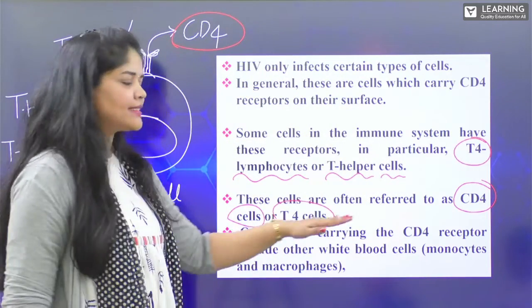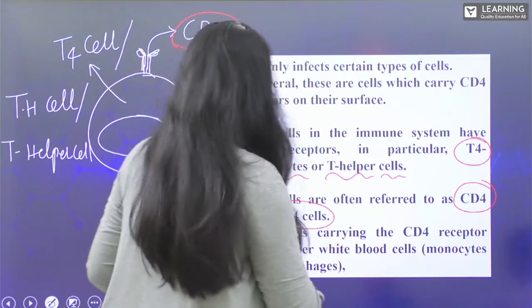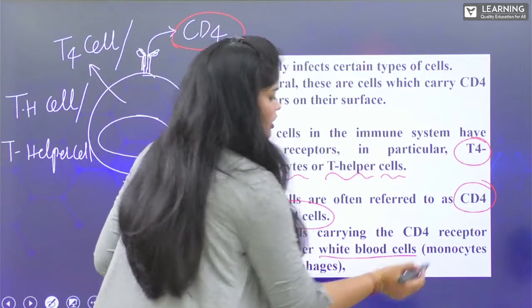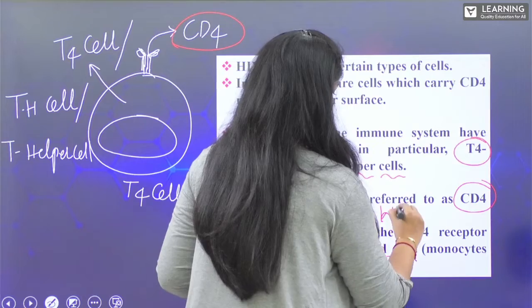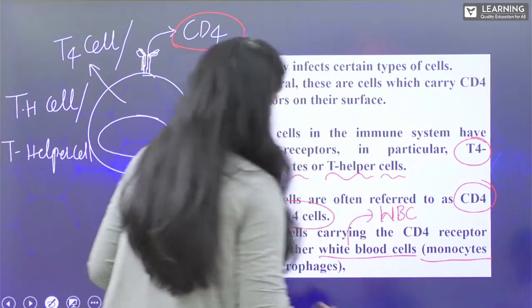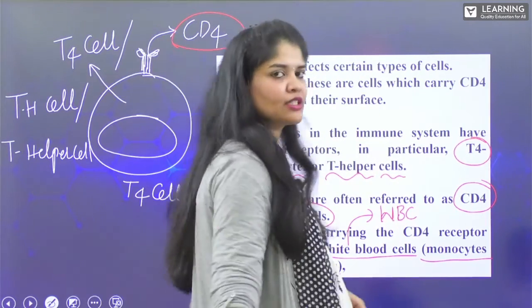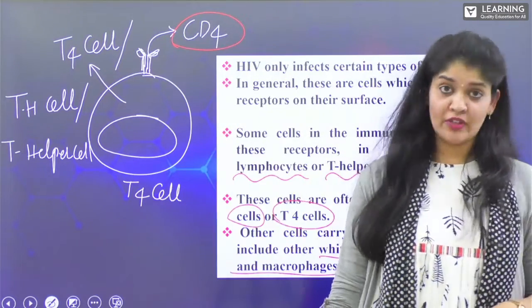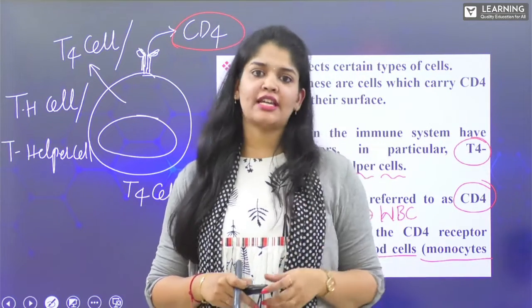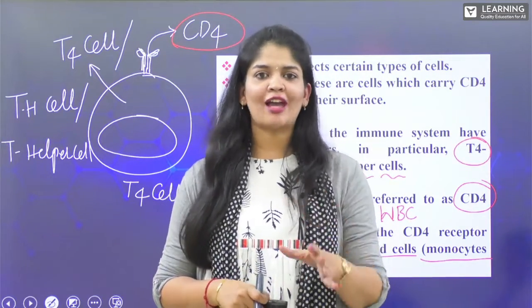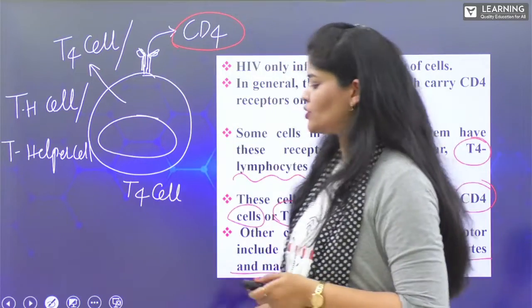Now, other cells carrying these CD4 receptors include white blood cells, particularly monocytes, which mature to give rise to macrophages. We already know that macrophages act as phagocytes, which show the mechanism called phagocytosis.